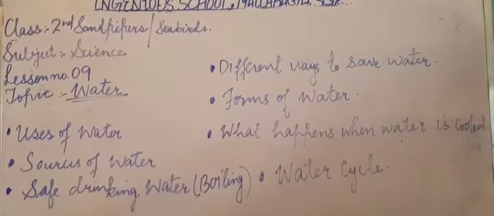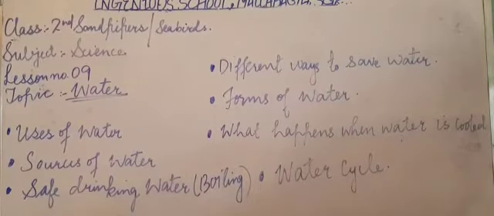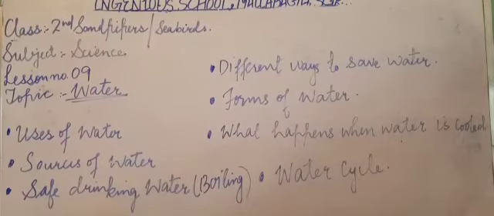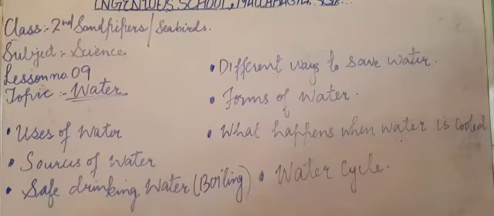We learned how we can save water, as water is a precious resource available to us. Only 1% of the fresh water is available to us. The rest of the water is sea water. So how can we save the fresh water that is available to us in a very little quantity? We learned about the different ways: we should use a bucket and mug to take a bath, instead of using the shower. We should also turn off the tap when it is not in use. We should also collect rainwater in a bucket and use that water for cleaning, washing, watering plants, and for other purposes, isn't it?